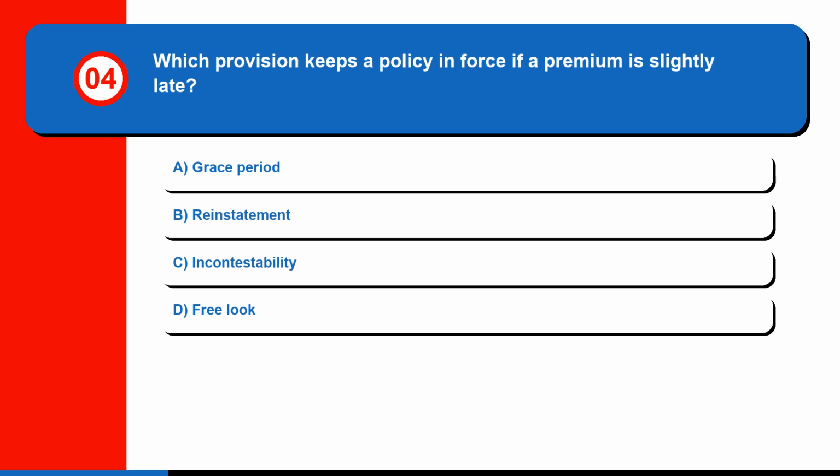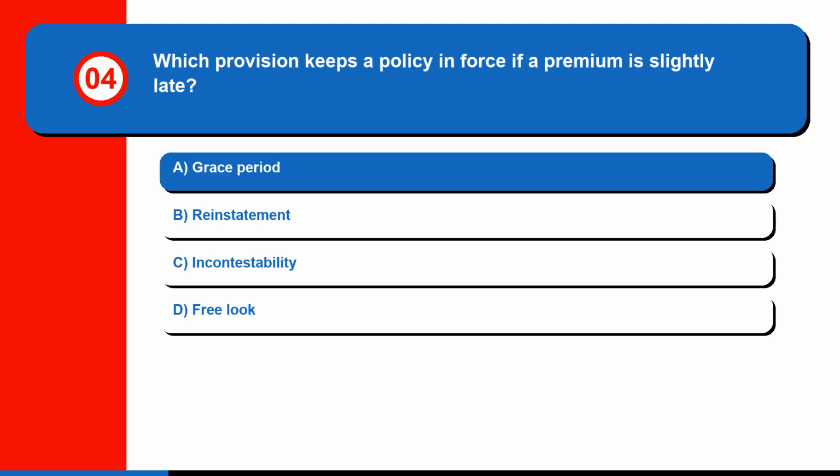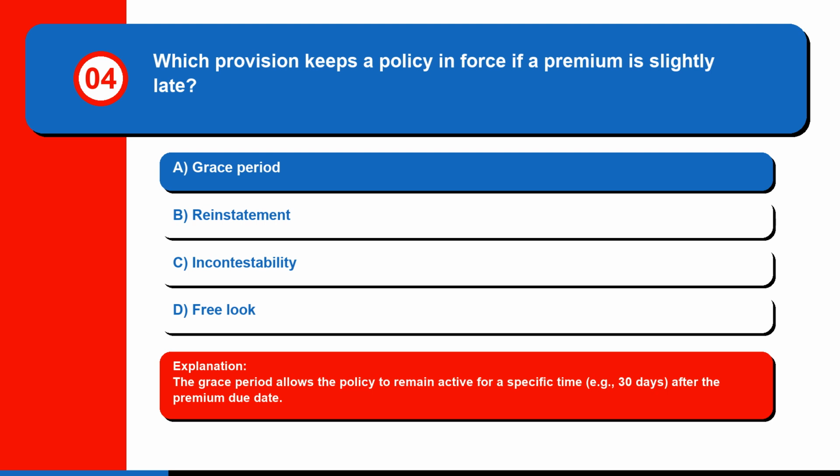Question 4. Which provision keeps a policy in force if a premium is slightly late? A. Grace period, B. Reinstatement, C. Incontestability, or D. Free look. The correct answer is A. Grace period. The grace period allows the policy to remain active for a specific time, for example 30 days, after the premium due date.